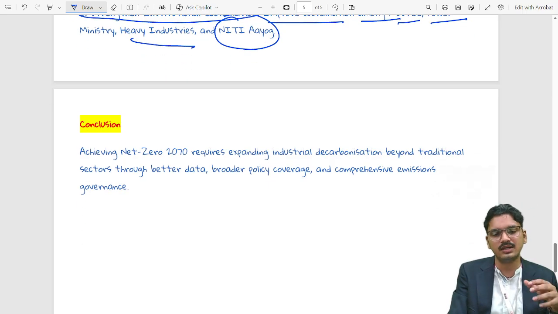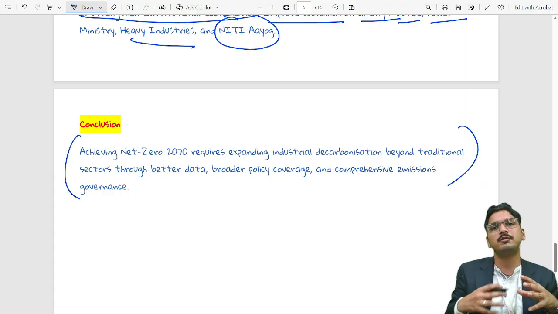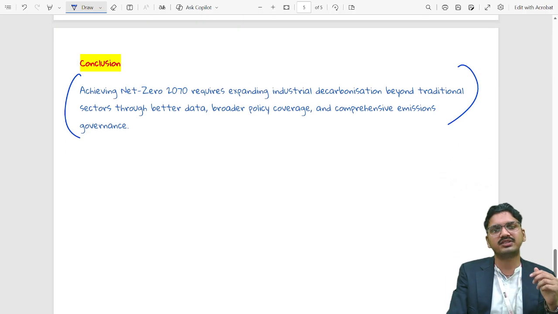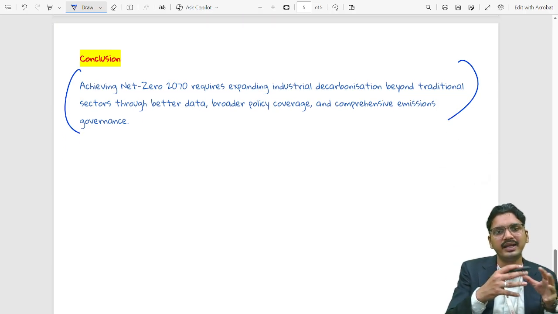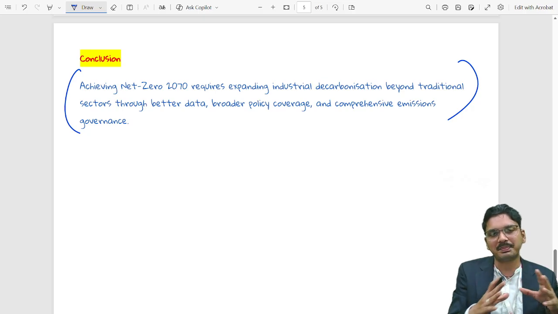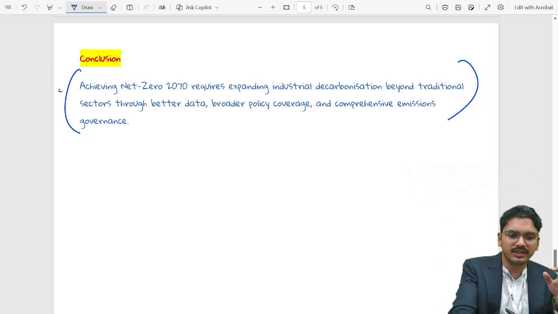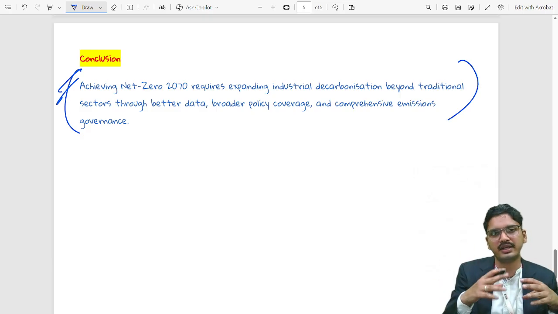Once the way forward is done, we can draw a conclusion, which will again portray the same idea stated in the body. So the conclusion can be stated like this: achieving net zero by 2070 requires expanding industrial decarbonization beyond traditional sectors. But that is only possible through better data, broader policy coverage, and comprehensive emission governance. Again, the same idea portrayed in the body, but in different language.